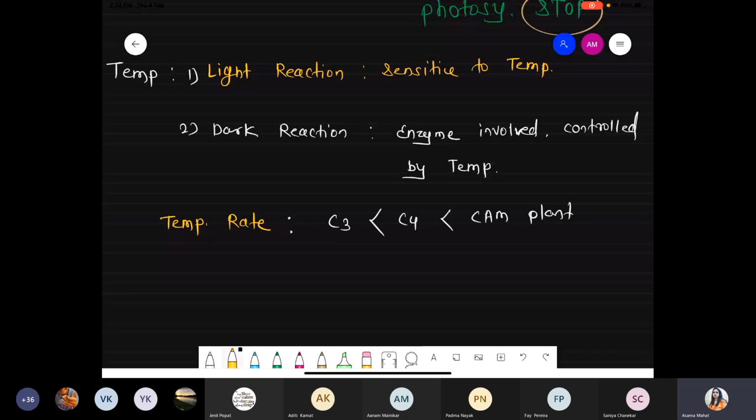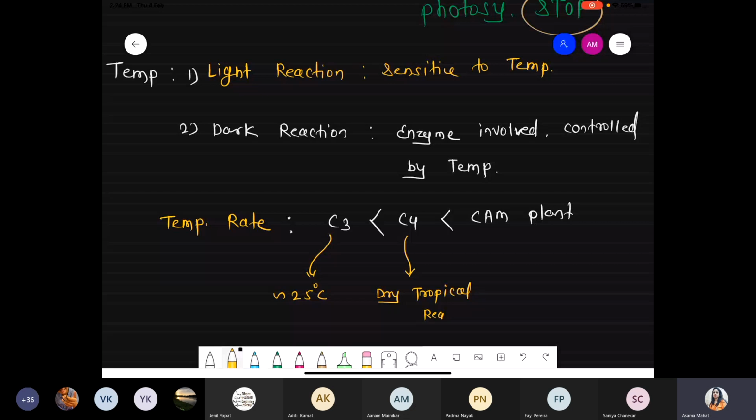C3 plants require approximately 25 degrees Celsius. Means optimum, everything is normal, like room temperature. Compared with this, C4 plants can grow in dry tropical regions.